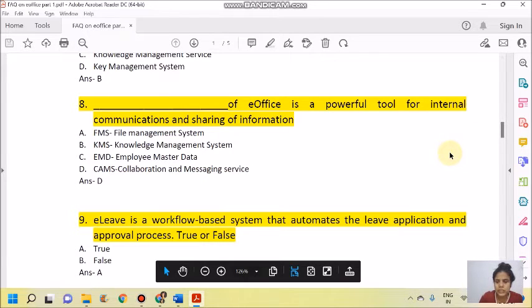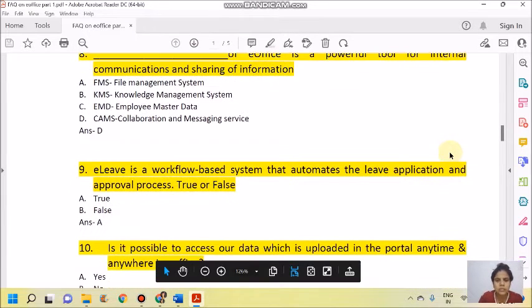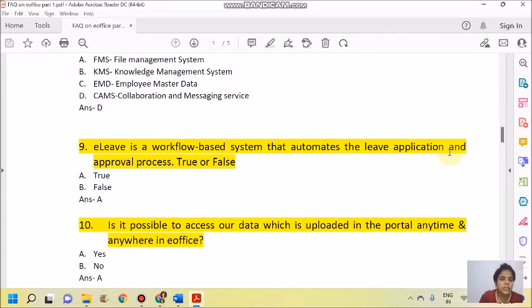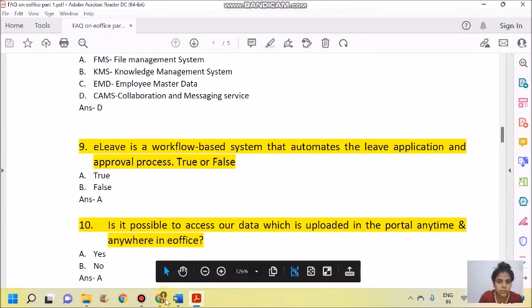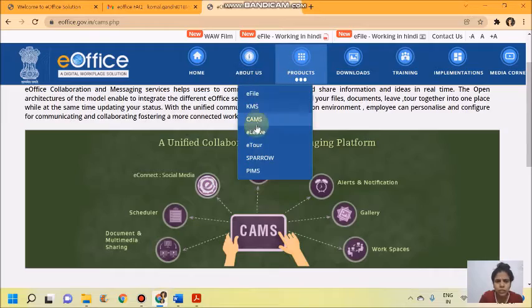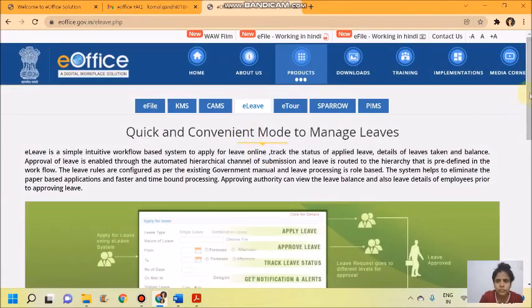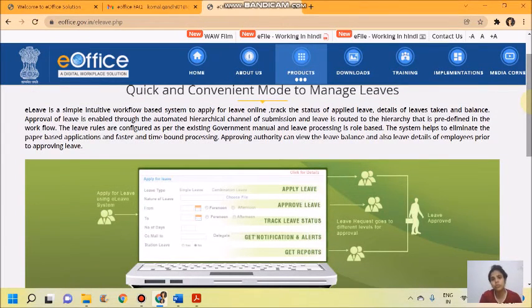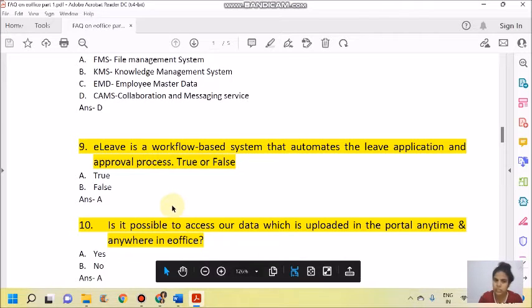Next, eLeave is a workflow-based system that automates the leave application and approval process. Yes, the answer is true. This particular product of eOffice is very helpful in providing an HR solution to the company. The entire leave management module is governed by this eLeave system: the applying of leave, the approval of leaves, notifications, reports, etc.